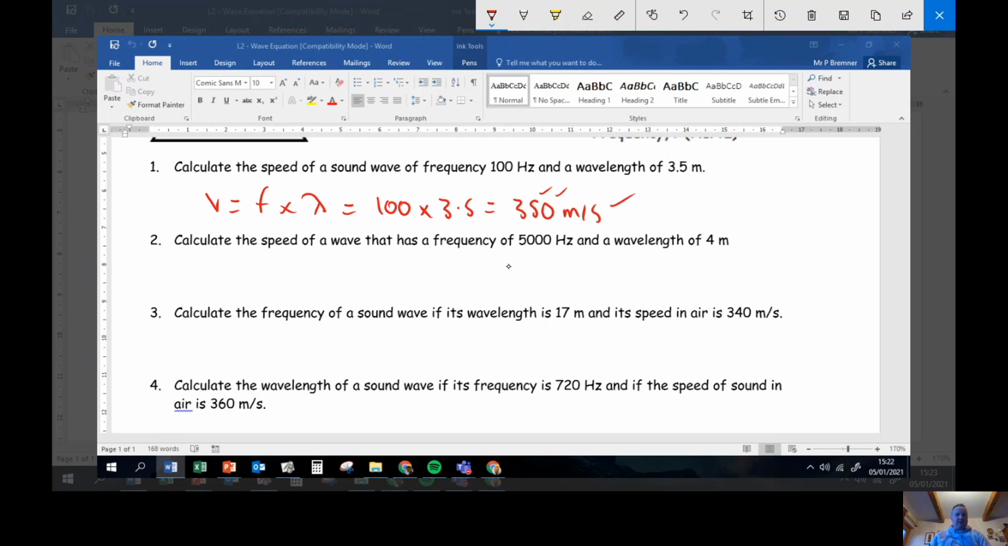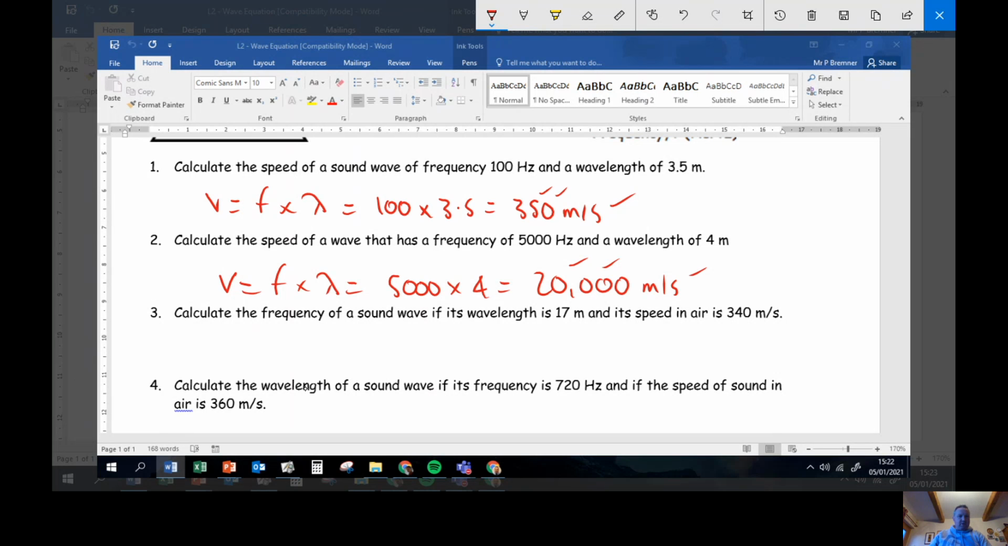Calculate the speed of a wave that has a frequency of 5,000 hertz and a wavelength of 4 meters. Speed equals frequency times wavelength. So frequency 5,000 multiplied by wavelength 4 gives me 20,000 meters per second. 3 marker, 2 for getting the sum right, 1 for getting the units right.